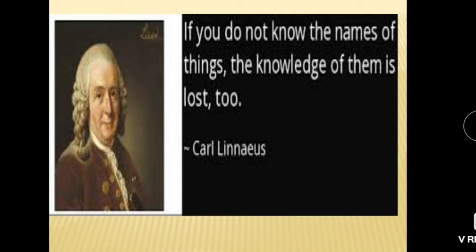Linnaeus said that if you don't know the names of things, the knowledge of them is lost too. We remember things by their name. For example, if a mango tree is there, lots of trees are there, but mango tree is a specific one. Fruits are specific. And when you say mango tree, at that time, in your mind, a picture of a mango tree comes in front of you.